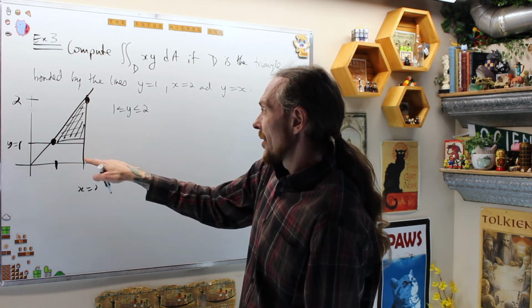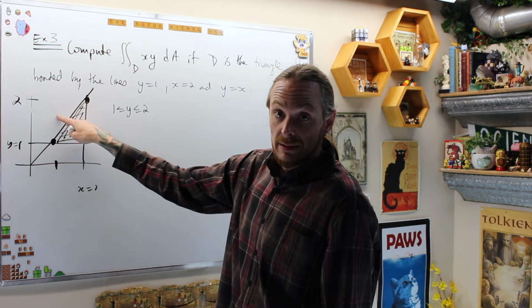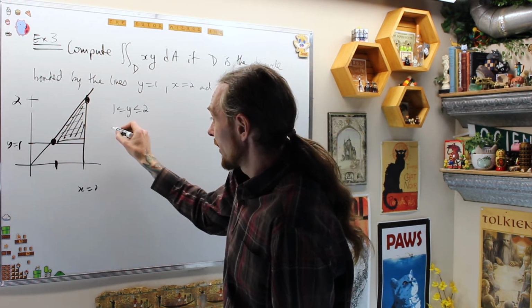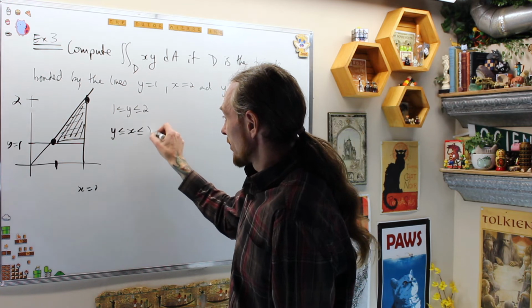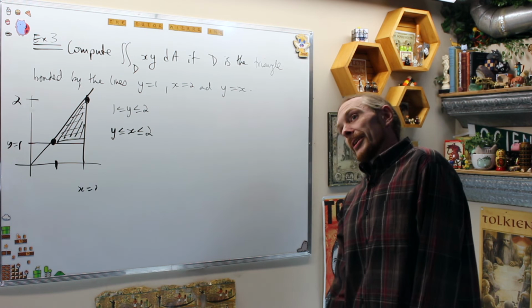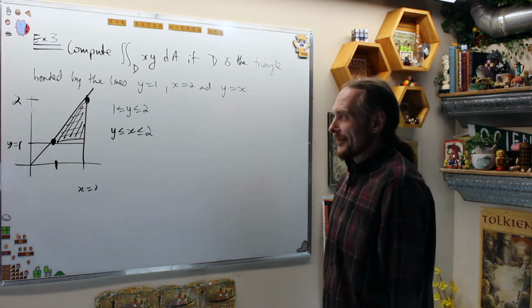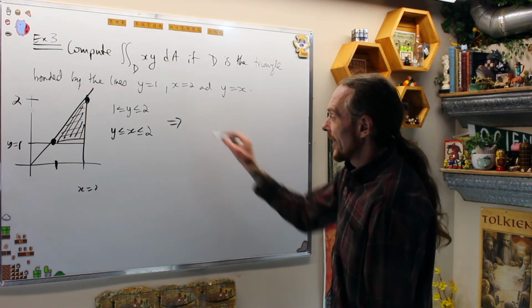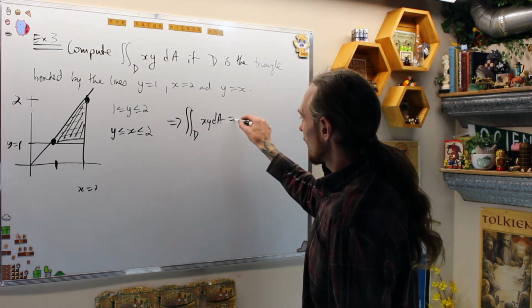X is going from, it has to be this one minus this one. That says y is less than or equal to x is less than or equal to 2. This is x equals 2 and this is x equals y. Tilt your head 90 degrees and it'll rectify that for you. Pun intended, rectify. This tells us that we get the double integral over D of xy dA is now equal to